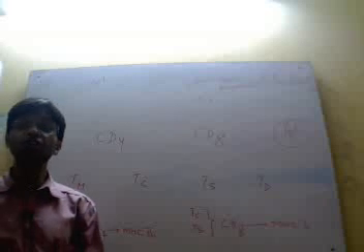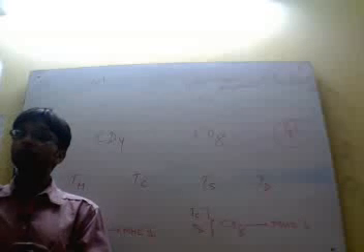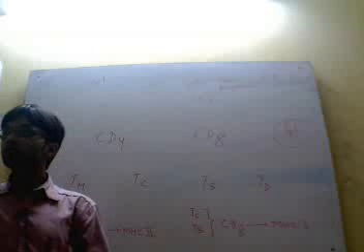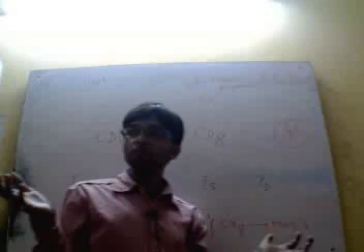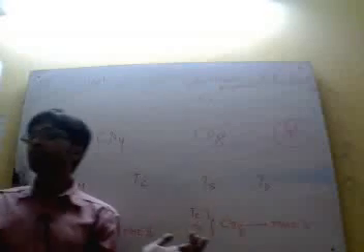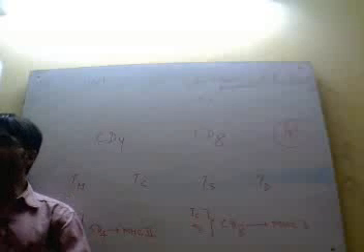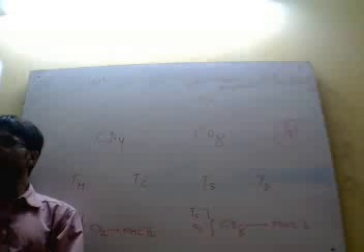Because once the TH cell becomes activated, it will produce interleukin 2. And this interleukin 2 activates the B cell to proliferate, to divide into plasma and memory cells, and plasma cells secrete antibodies, and antibodies mediate humoral immunity. That's why this is very important. TH cell is the connecting link. And it recognizes antigen associated with class 2 MHC.